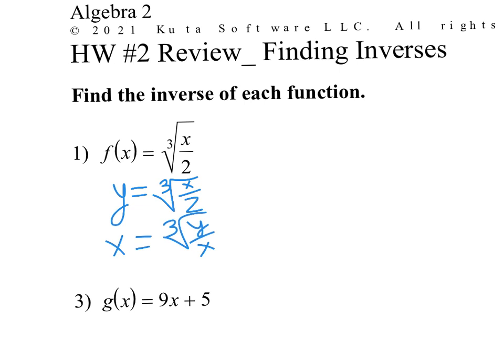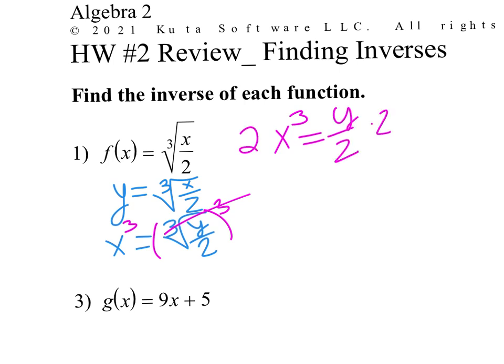Then I'm going to cube both sides. The opposite of cube root is a cube. So now the first thing being done is we're cubing it. And then, oh, I wrote y over x. That should be 2. Sorry. There we go. Then we have y over 2, and we want to multiply by 2. So we have 2x cubed equals the inverse function.